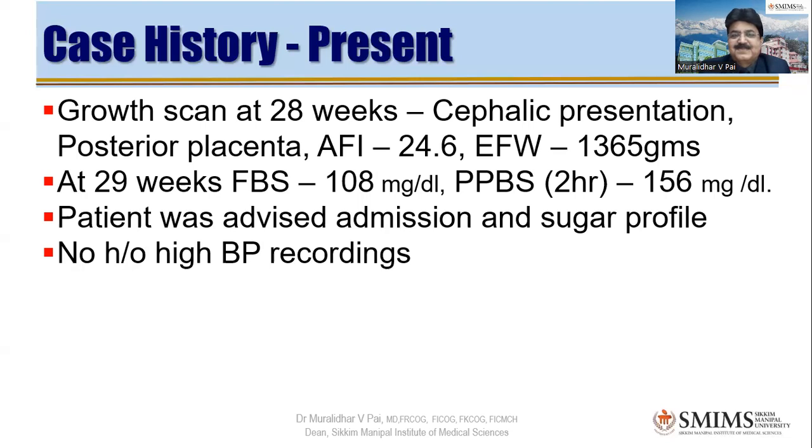So again, they repeated sugars after a month, and that time the fasting was 108, and postprandial after 2 hours was 156. We clearly mentioned in the beginning that 92 is the cutoff during pregnancy, and by that standard, this is very, very high, definitely.